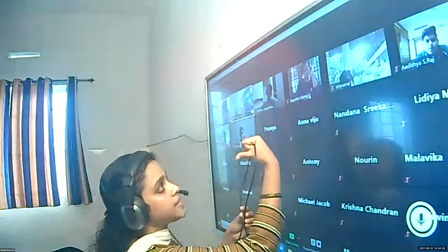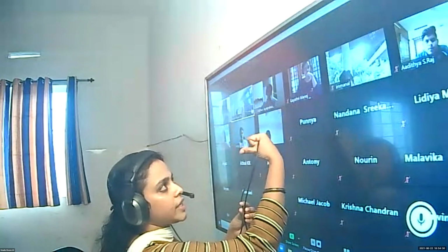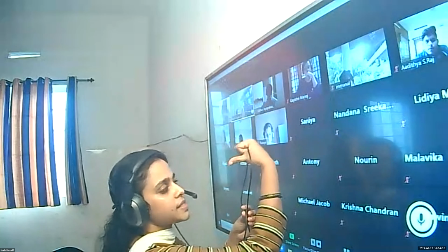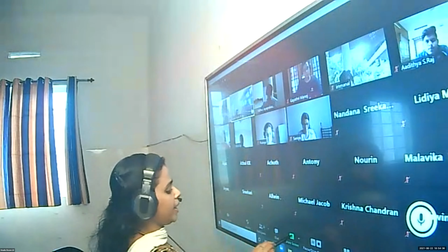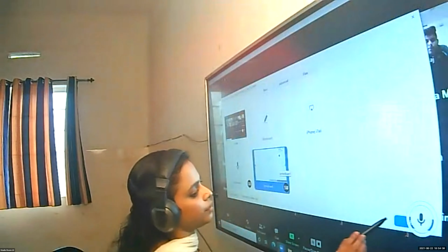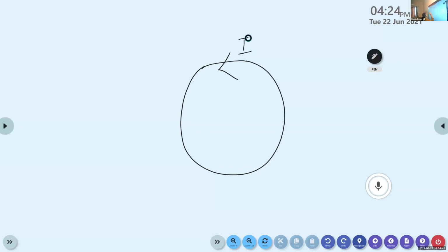That is, if you change the direction of the current, the direction of the magnetic field changes and it is pointing outwards. So by applying the right hand palm rule, we can find the direction of the magnetic field. Here the direction of the current is changed to anti-clockwise.